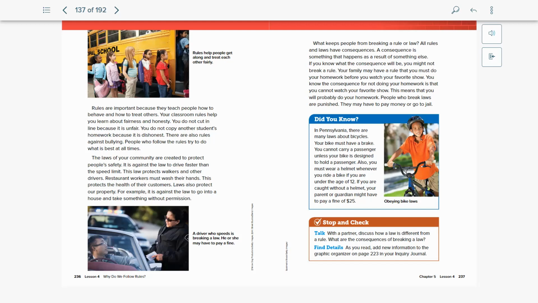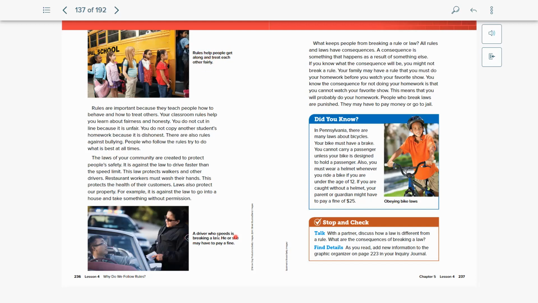And so on our other pages, when we were talking about rules and laws, again, this paragraph is talking about rules, this paragraph is talking about laws. And so if you're not sure and you needed more information about the difference between rules and laws, we separated them again. And here we have the caption, rules help people get along and treat each other fairly.